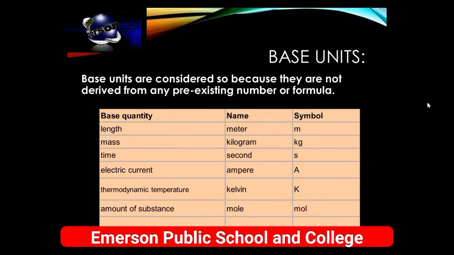Okay. So what are base units? These units are related to base quantities. Base units are considered so because they are not derived from any pre-existing number or formula. We have 7 base quantities which include length, mass, time, electric current, thermodynamic temperature, amount of substance and luminous intensity. So they have 7 base units.